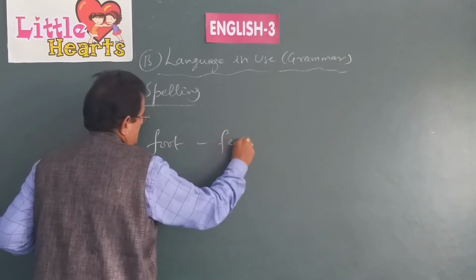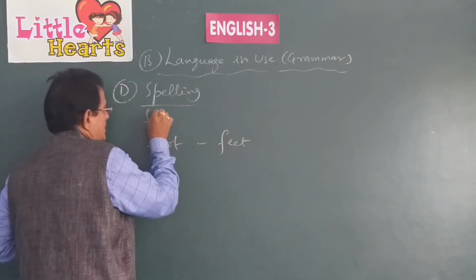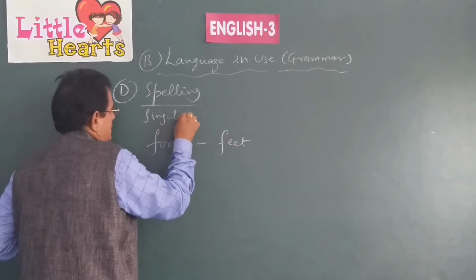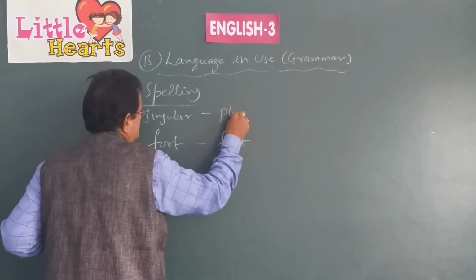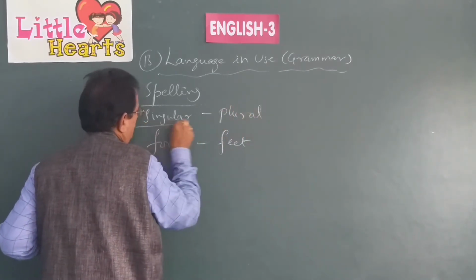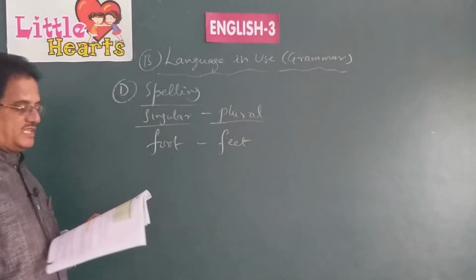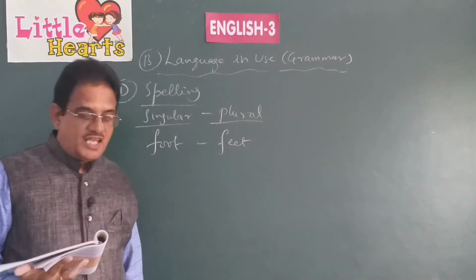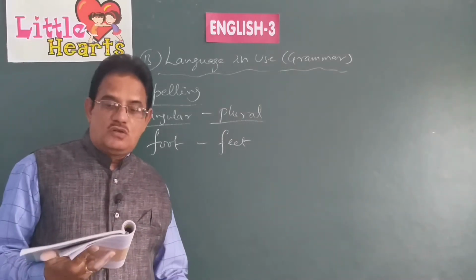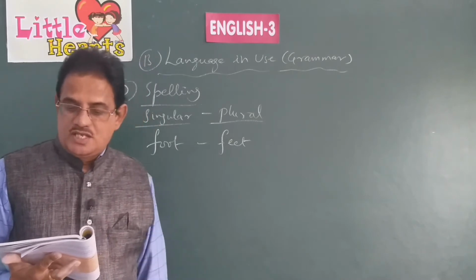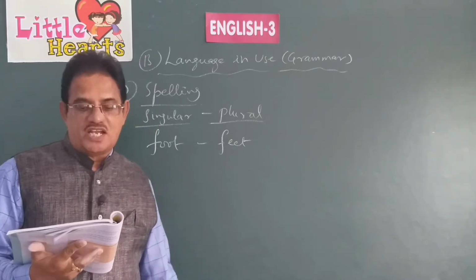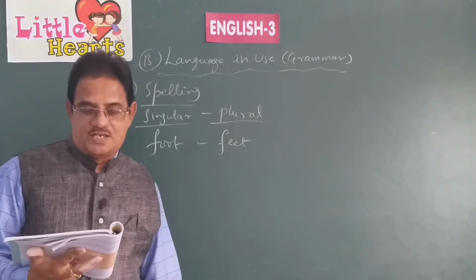Feet, plural. Some words automatically change their spellings when we write the plurals. Foot, feet. Love. Is there any plural for love? No. Love is singular as well as plural. Hatred also, the opposite of love is hatred. That is also the same in singular and plural.